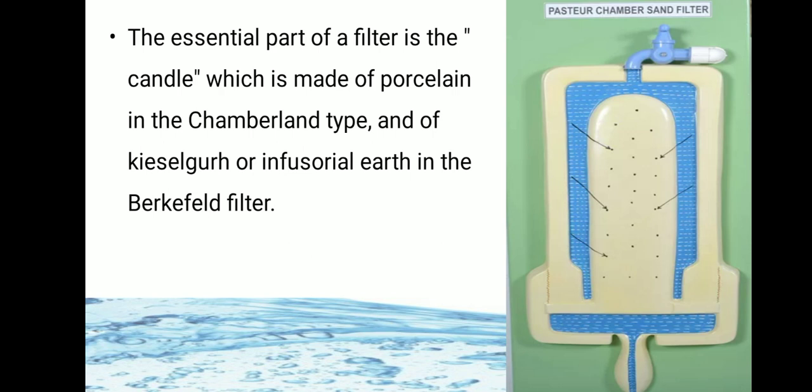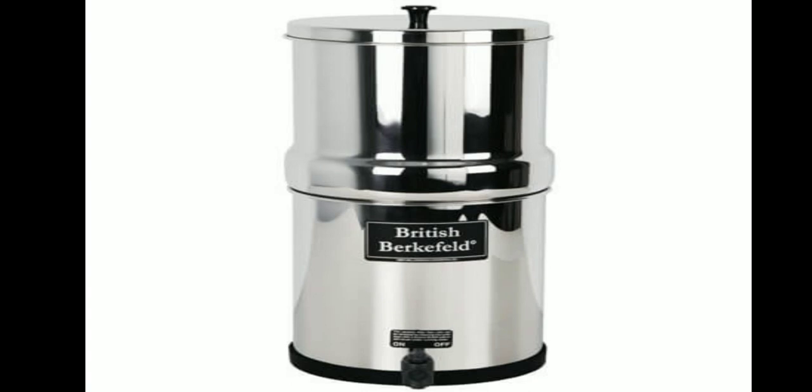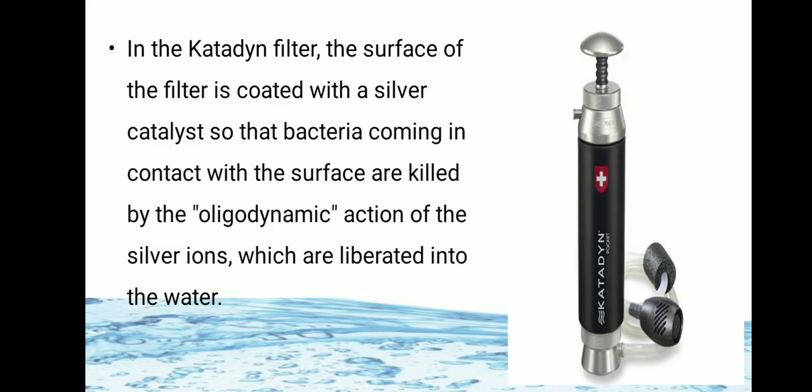You can see the model of the Paschal-Chamberlain filter, and this one is the Birkefeldt filter. The third filter, the Katadyn filter, has a surface coated with catalyzed silver. Bacteria coming in contact with this surface are killed by the oligodynamic action of silver ions.